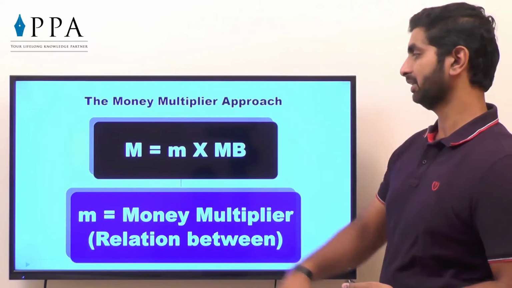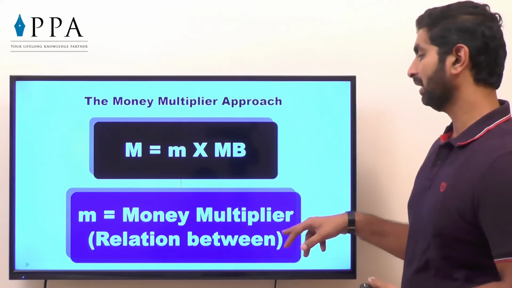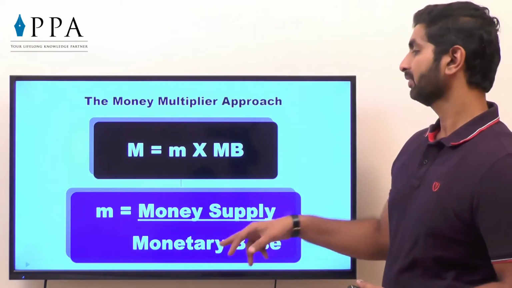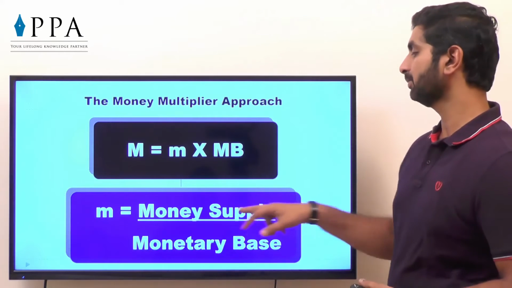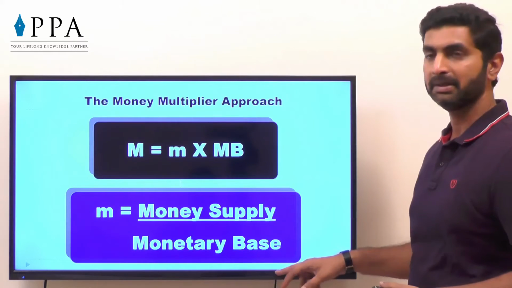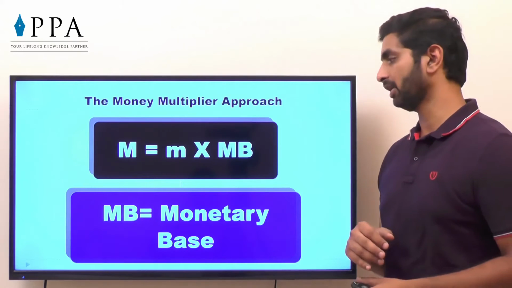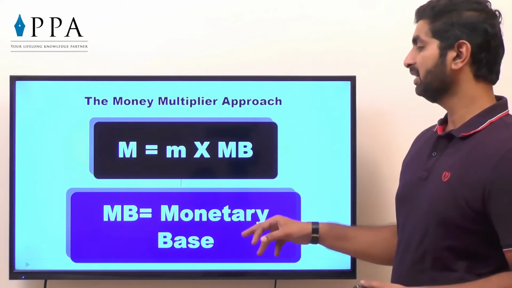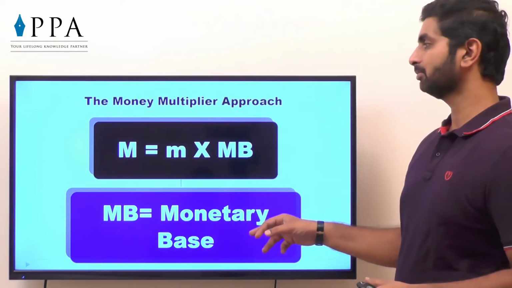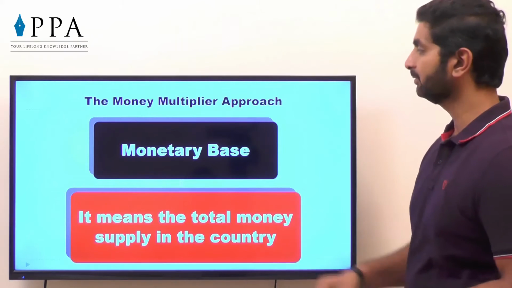So let's check it again. M is equal to money supply, that is the money multiplier, which is the relationship between money supply divided by monetary base. What is the base available and how much is the money supply we are going to plan. And MB is the monetary base. What is this monetary base? Of course, we are going to analyze.